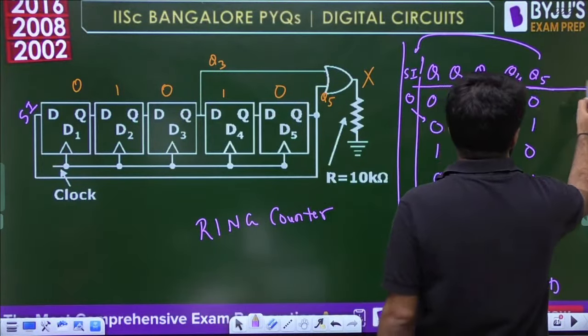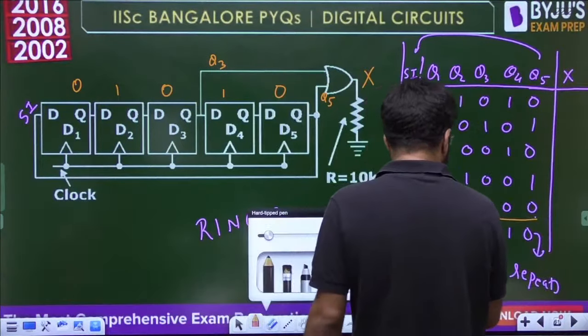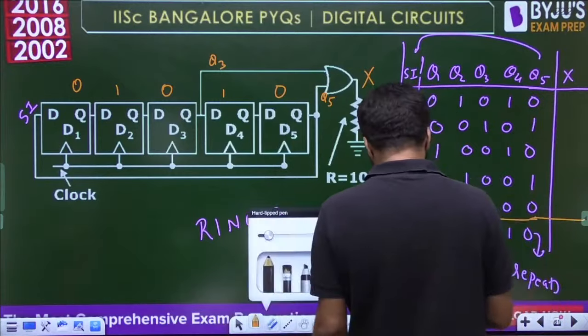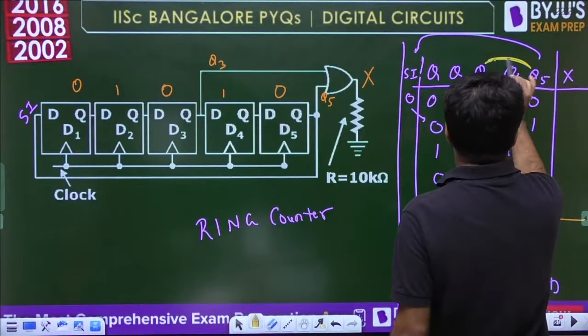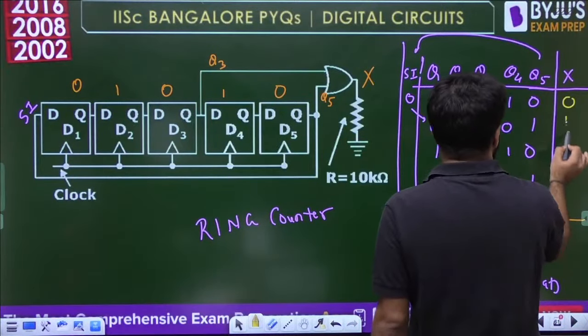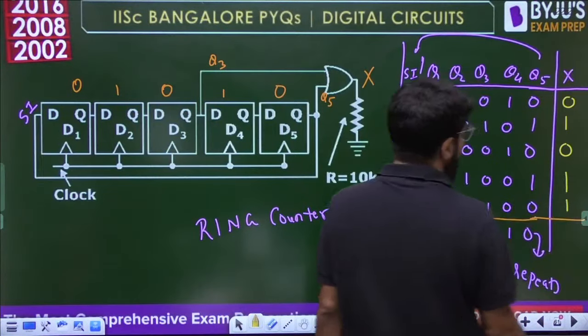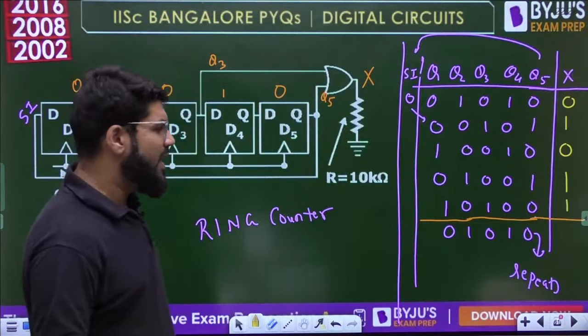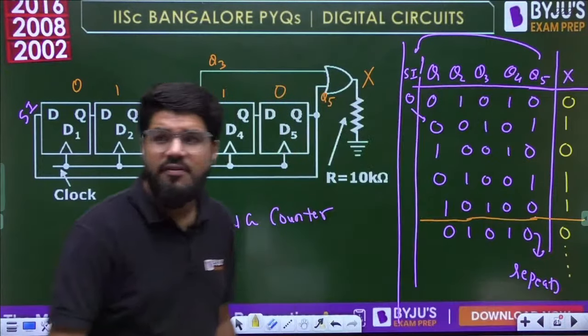So what is the X here? Let me write down the X here only. What is going to be the value of X? Pay attention. It is going to be the OR of Q3 and Q5. So 0 plus 0 is 0, 1 plus 1 is 1, 0 plus 0 is 0, 0 plus 1 is 1, 1 plus 0 is 1, and then again it will repeat. 0 plus 0 is 0. It will repeat again. Clear, everybody?